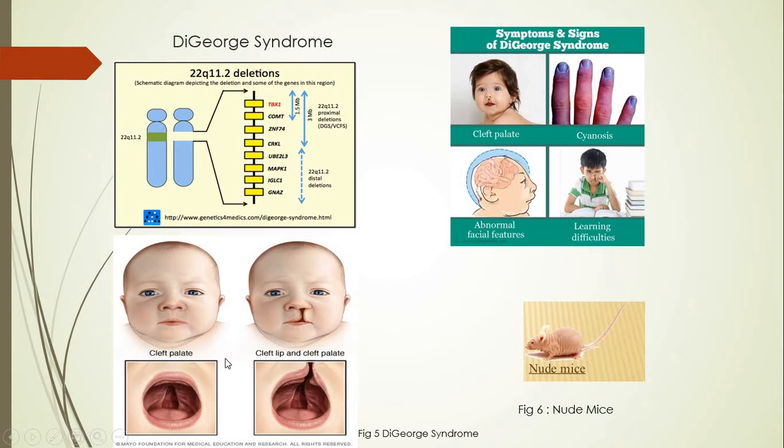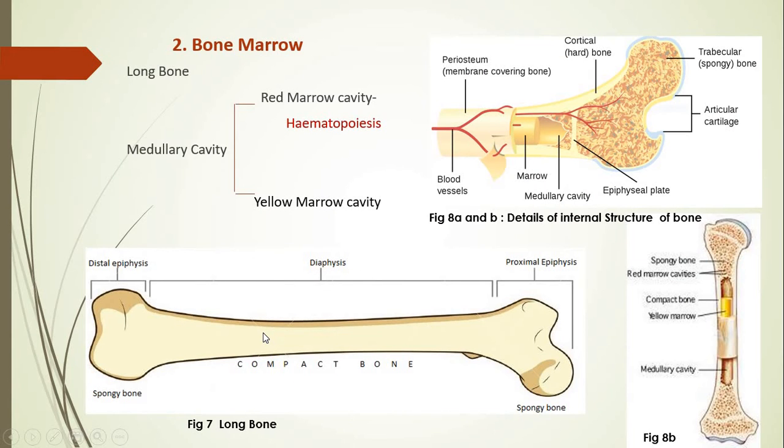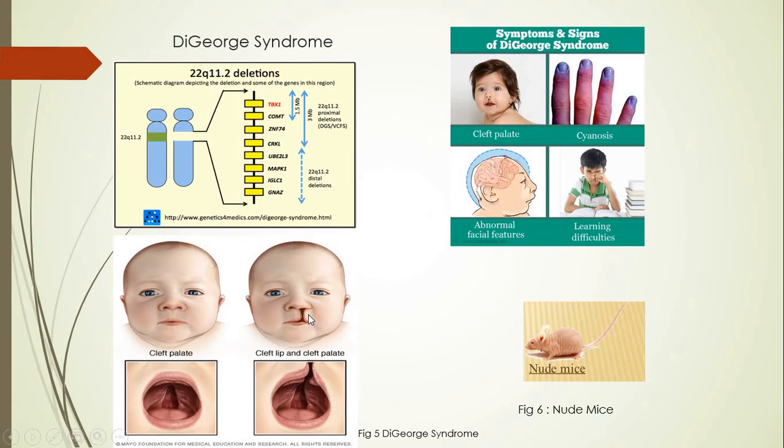So towards your left side in figure 5, you can see two kids who are shown with a cleft in the upper lip and in the palate region. This is only because of deletion of chromosome 22, which can be correlated with a smaller size of thymus. Such kids have abnormal facial features and they have learning difficulties.